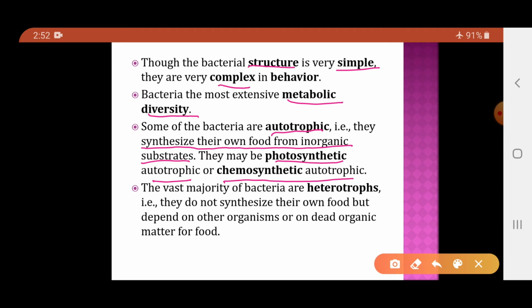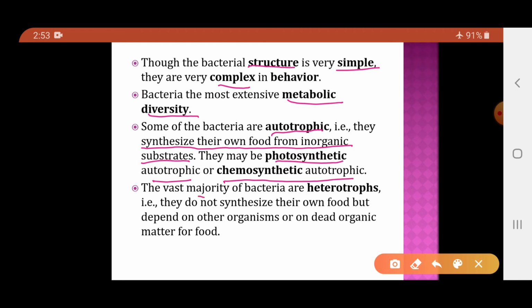What source of energy are they using to prepare their food? According to this, that category is given. If they utilize light as the source of energy to prepare their food, then they are photosynthetic autotrophic, and if they utilize chemicals to synthesize the food, then they are chemosynthetic autotrophs.